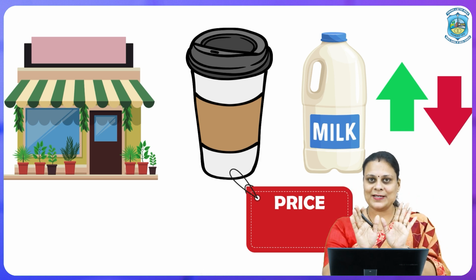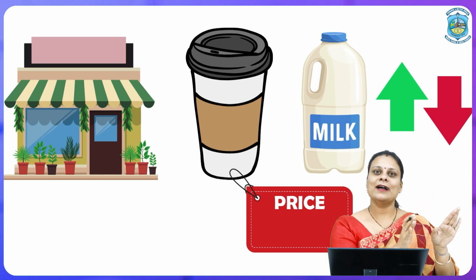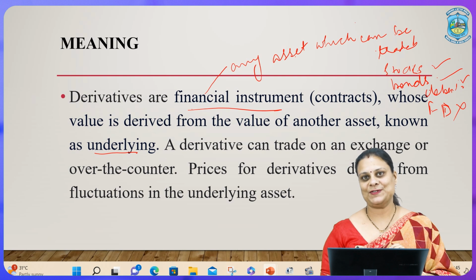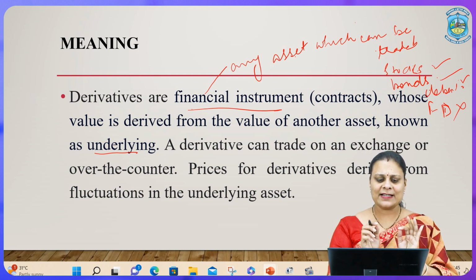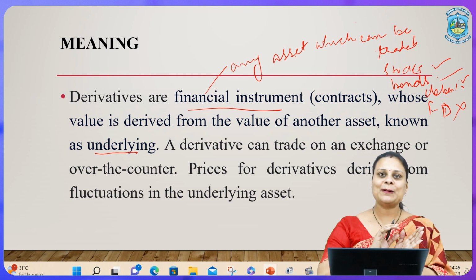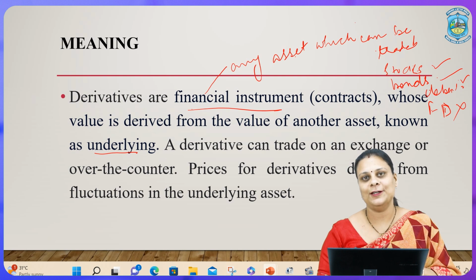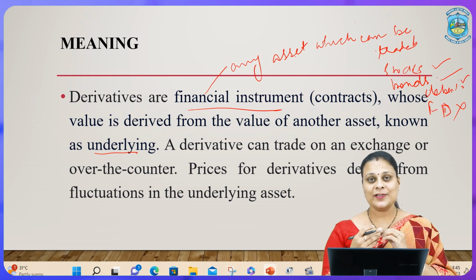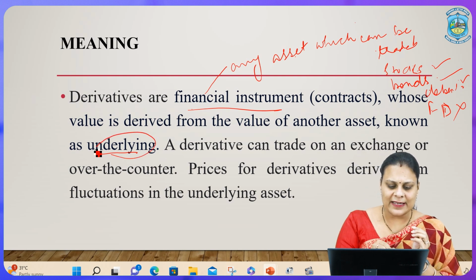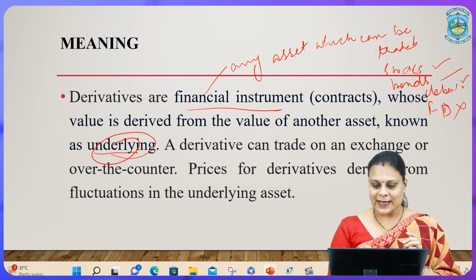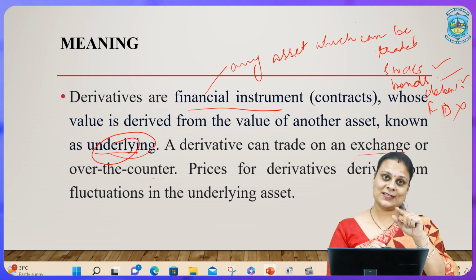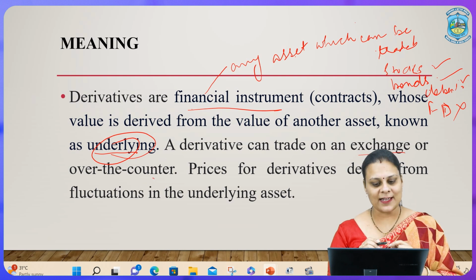Now, here please make sure I am barring all the other permissible attributes, right. Simply we can say underlying is something that completely depends on the value, right. I hope with this example the term underlying is a bit clear. As we continue with the definition, it is also mentioned it can be traded on an exchange or over the counter. This I will be taking in the consecutive slide.